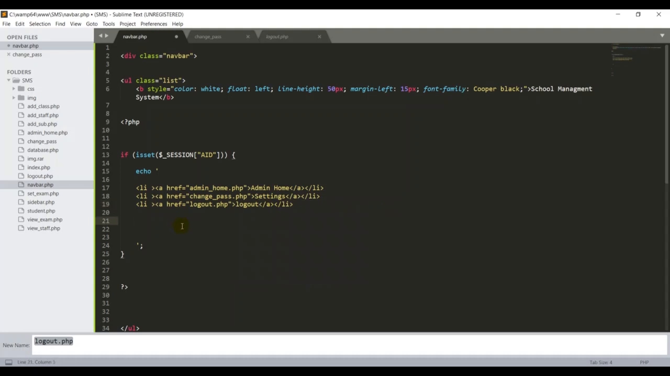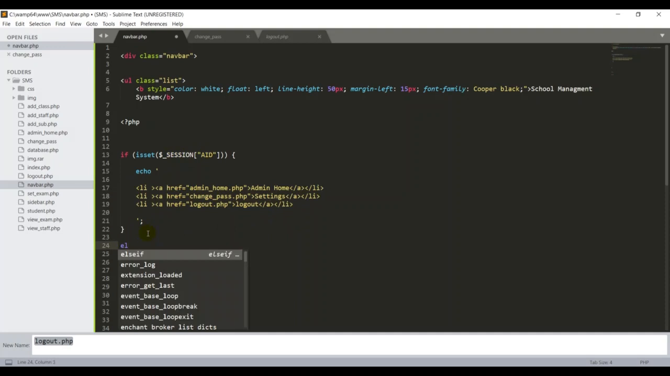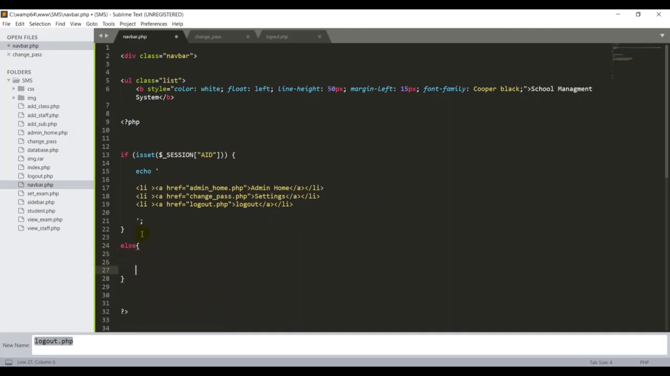Meaning, guys, if the user has logged in, they put their admin and admin, and they will get the AID. The particular AID will be stored in the session. So if the AID is in the session, the system automatically prints this list. Suppose the user doesn't have any AID, so I want to tell the system to print the following list. So I want to copy this again and again.